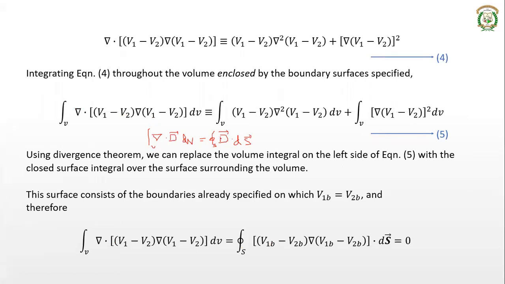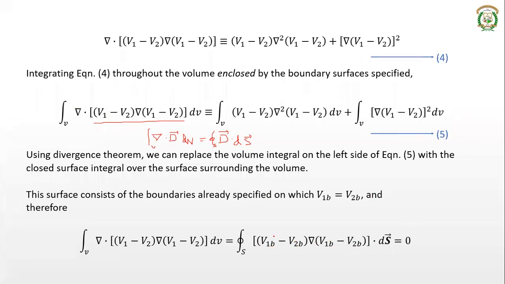Instead of del dot d, you will have d with respect to s. Now here d in our case is this entire term, v1 minus v2 into del of v1 minus v2. Since v1 is v1b and v2 is v2b, we have written v1b and v2b in our case. So that's why we get v1b minus v2b into del of v1b minus v2b with respect to s.